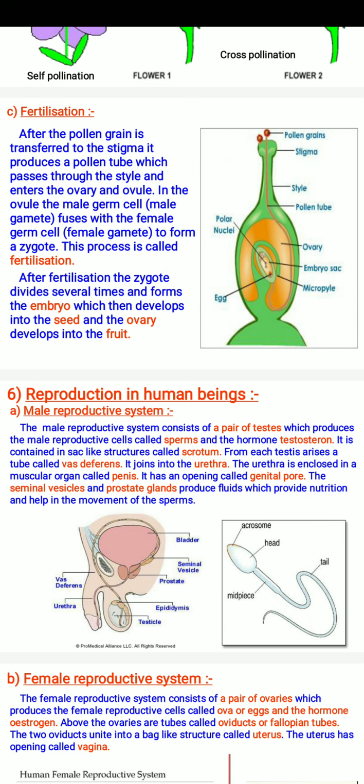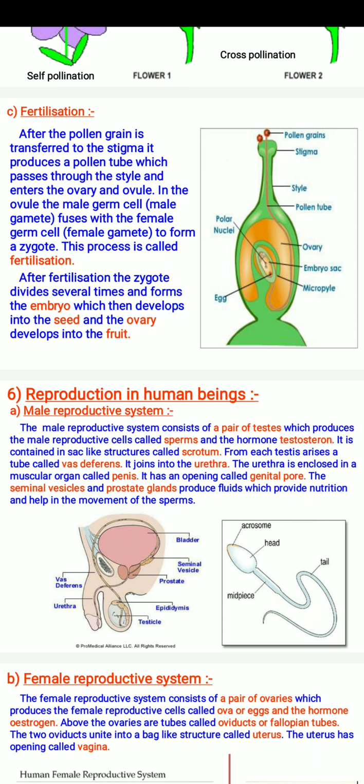As we know, the male reproductive system contains different organs. The male reproductive system consists of a pair of testes, which produces the male reproductive cell called sperm and the hormone testosterone. It is contained in a sac-like structure called scrotum.